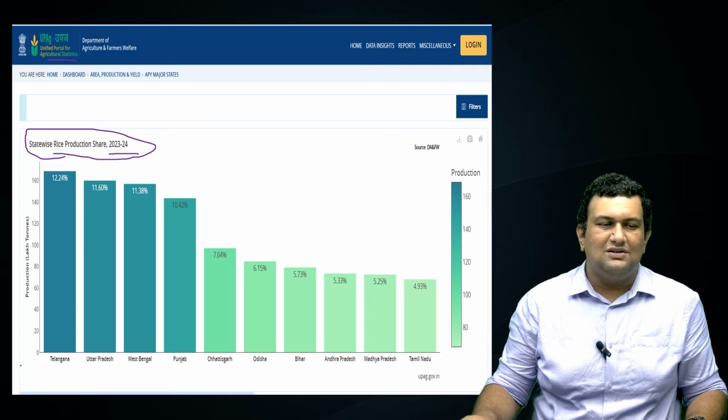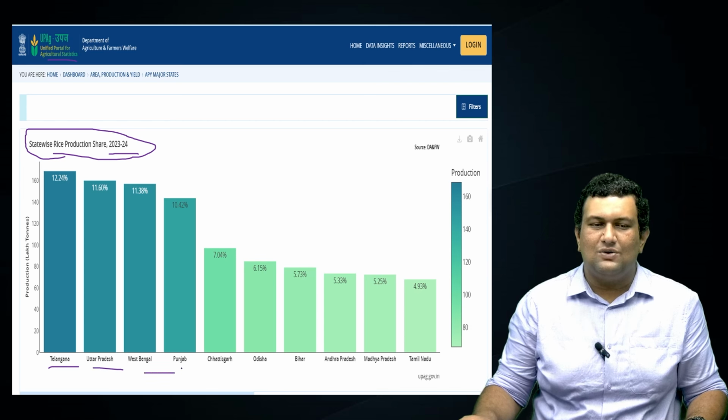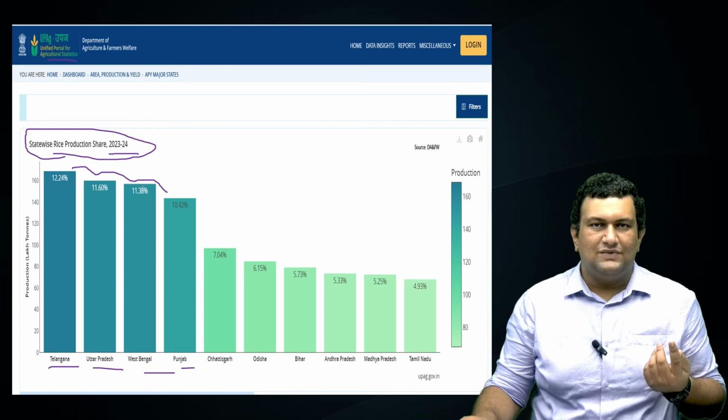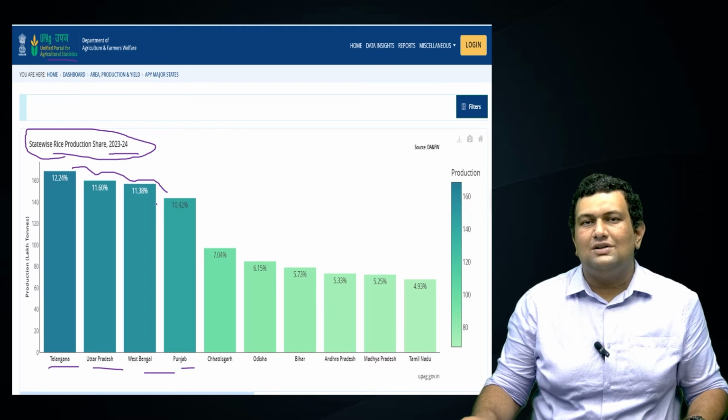For example, if you see the first top is Telangana, then you have Uttar Pradesh, then you have West Bengal, Punjab, etc. The difference between them is very small. So the rankings might change. So ensure that you are going with the up-to-date data from the government source.